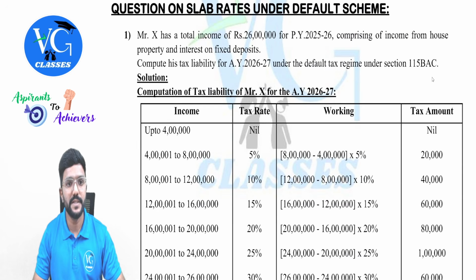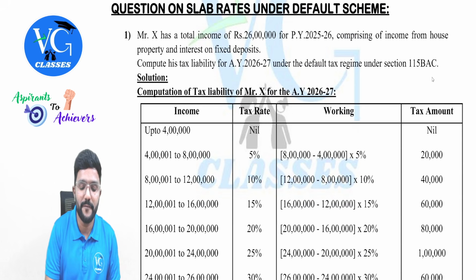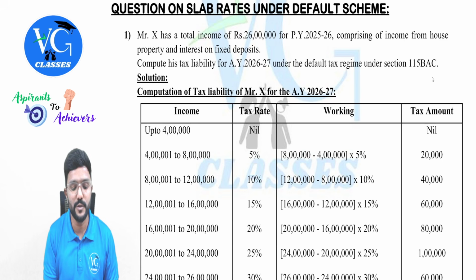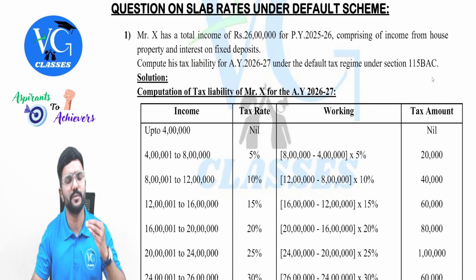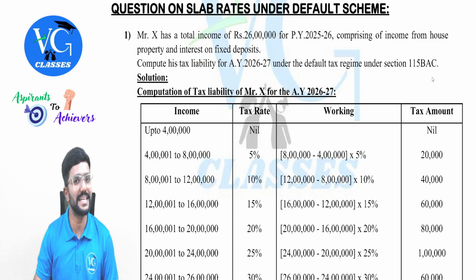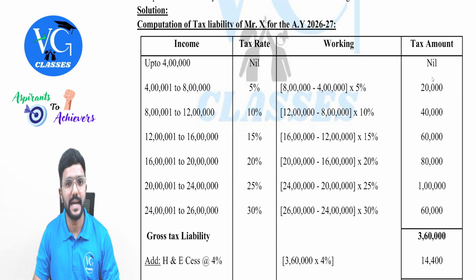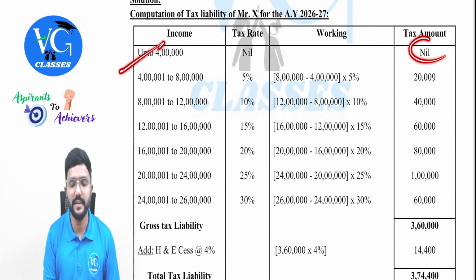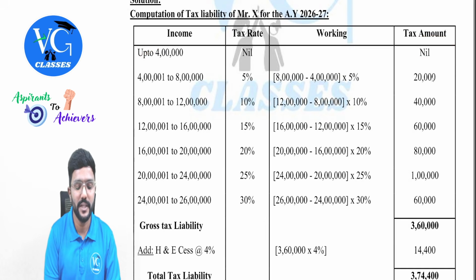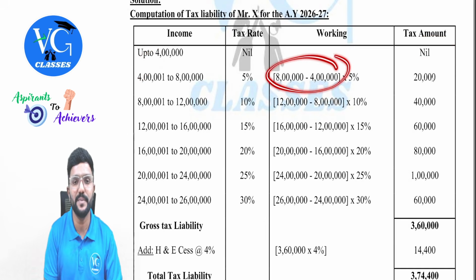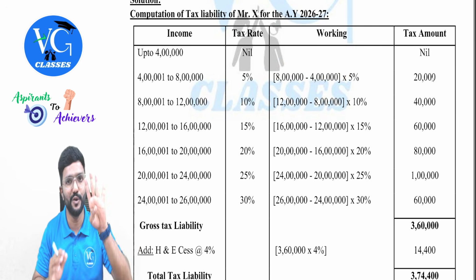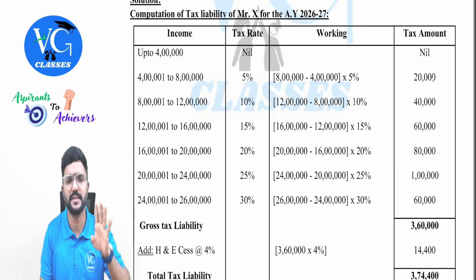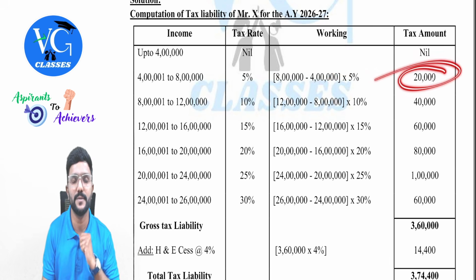Yes, you can see here. Mr. X has a total income of 26 lakh, which includes only house property income and interest on FD, which both of them are normal income, taxable at normal rate. Okay, so let us calculate the tax under default regime for Mr. X. So up to 4 lakh, it is nil because it is basic exemption limit. Then 4 lakh to 8 lakh, the difference between the upper limit and lower limit comes to 4 lakh, guys, into 5%, which is 4 lakh into 5%, 20,000.